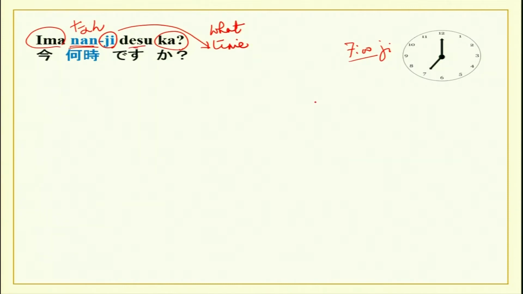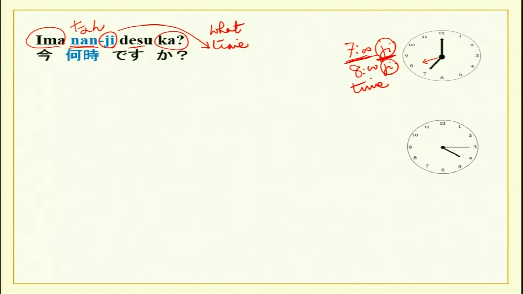If you have the needle here, pointing here, then what is the time? Ima hachiji desu. So you will notice that the ji counter is coming after the number. Ima ji shichi desu? No, ima shichiji desu. So the ji counter for time is going to follow the digit of time.